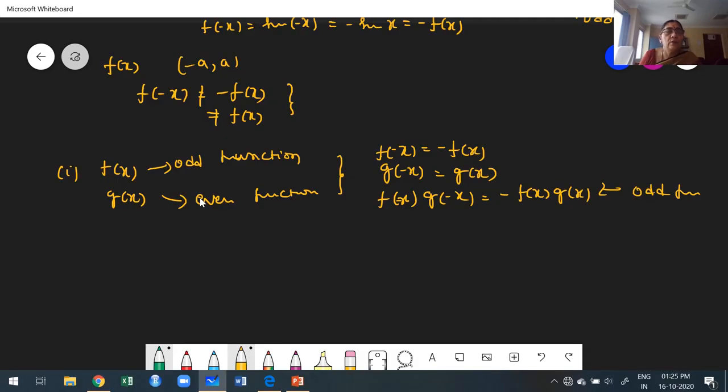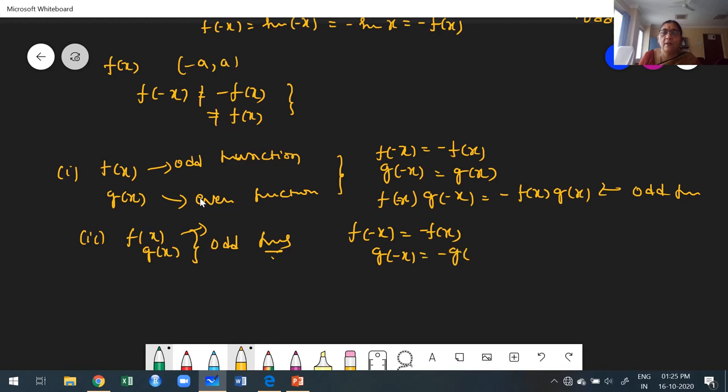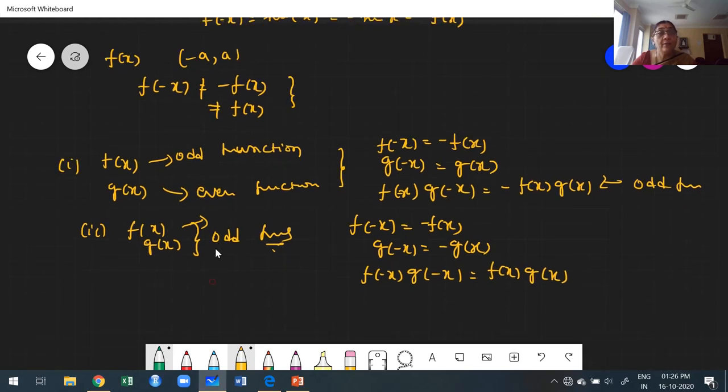Odd function. Suppose I take the second one, f of x and g of x both are odd functions. Both are odd functions. Now what happened? Both are odd functions means f of minus x is minus f of x, and g of minus x is what actually? Minus g of x. Now you take the product f of minus x into g of minus x. Now what we get actually? Minus into minus, we get f of x into g of x. We get the same function. Therefore, the product of two odd functions is an even function.